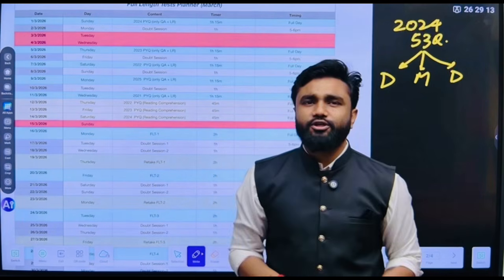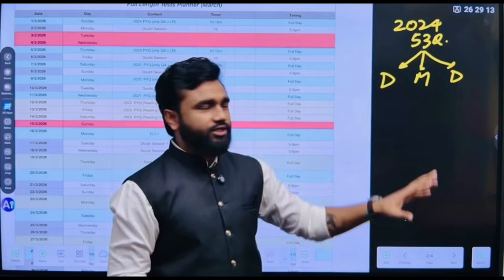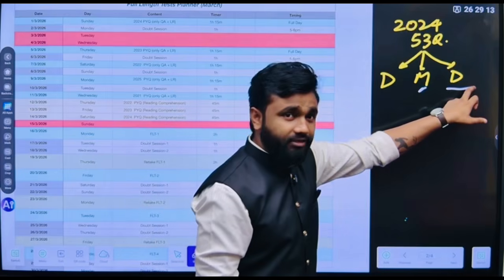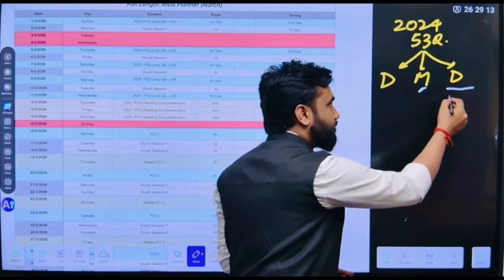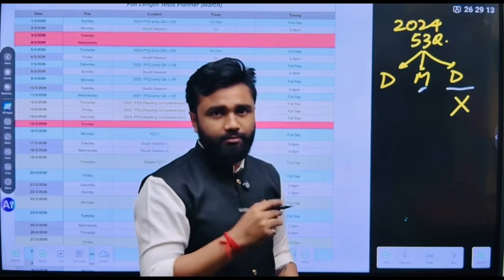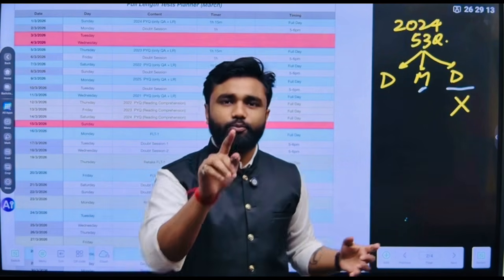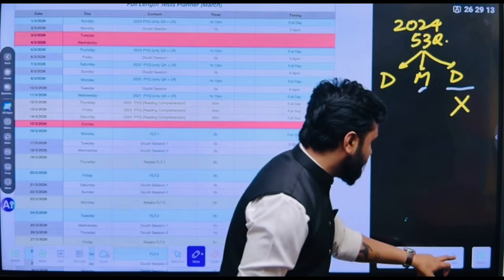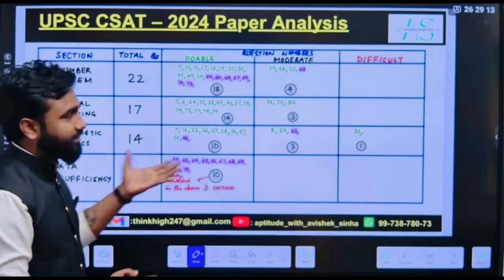Now why is this important? For you to understand that this question is difficult, this question is on the moderate level, I can actually attempt it, this question seems to be very difficult. So in the exam scenario, given the CSAT trend, we can actually leave these questions. But if you don't have that idea of which questions are what, then you will have a problem. So that you don't face this problem, we are dividing this set into these many categories.